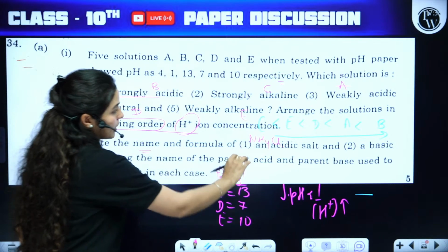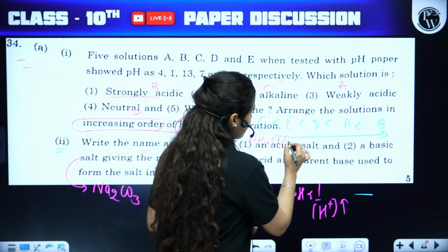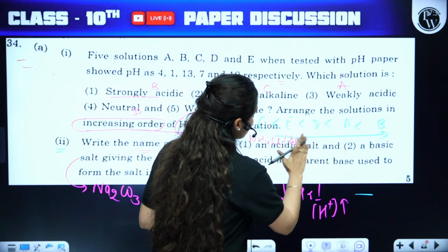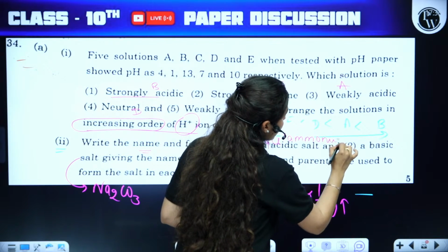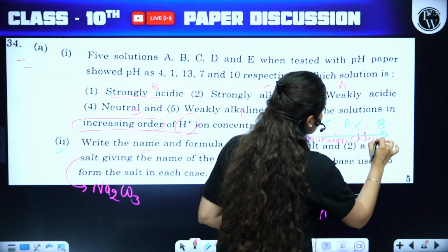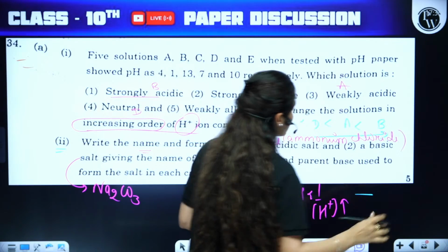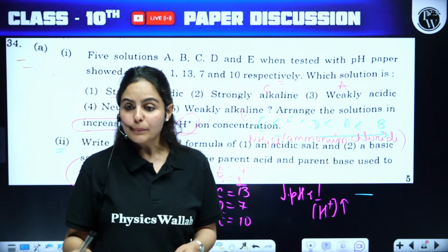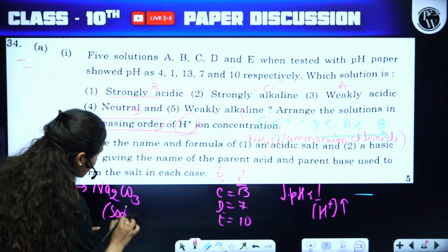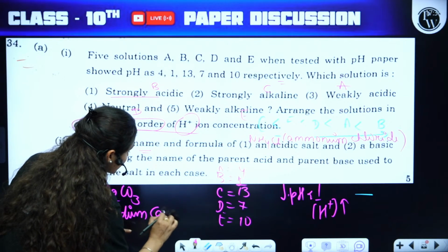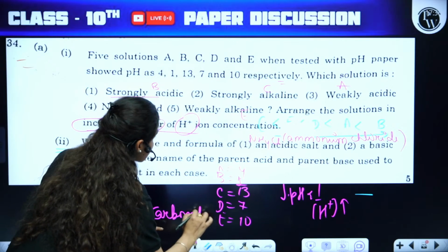Name and formula, so you must mention the name also. Ammonium chloride. If you have written anything else, that's fine, because there could be n number of examples. If given any other example, that is perfectly okay. Sodium carbonate, so please mention the name here.